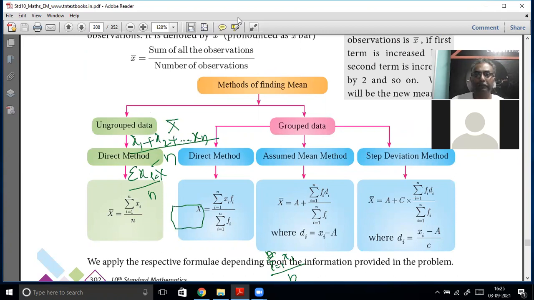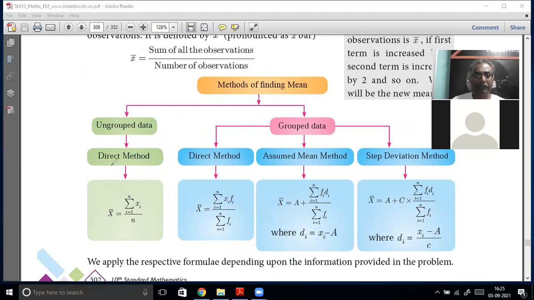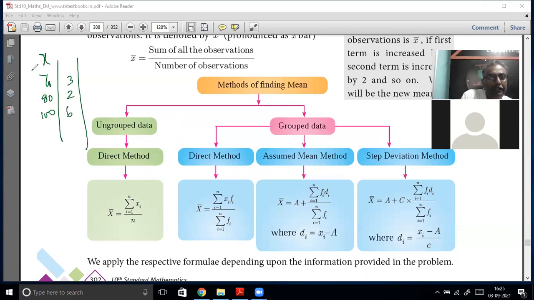Then the other one: this is ungrouped data. For grouped data, they are telling grouped data. Grouped data means you are getting data, say the marks obtained are 70, 80, 100, like that. How many students are getting the marks? 3 students are getting 70 marks, 6 students are getting 100 marks, like that. If you have data like this, then this is called frequency. This is called x. Now that becomes grouped data, for which you can follow the direct method.